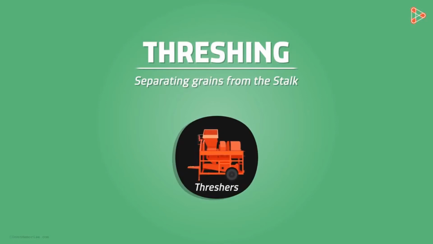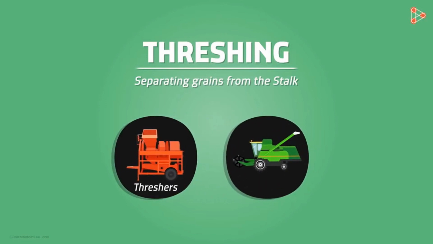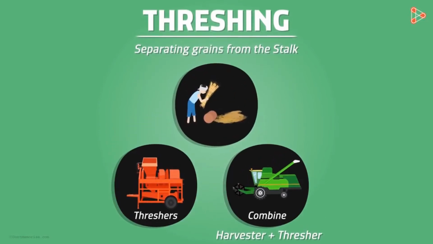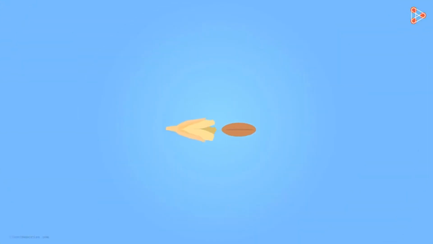In certain cases, farmers use a combination of harvester and thresher, a machine called a combine. The machinery can carry out the process of harvesting and threshing together. Threshing is usually the beating of stalks on a surface that separates the grains from the stalks. Now the grains have yet another covering before they can be finally stored.